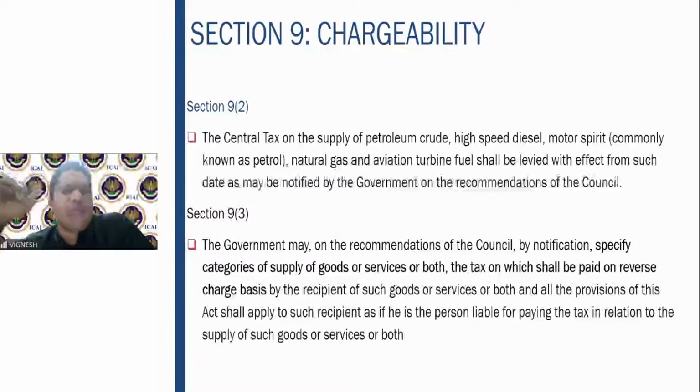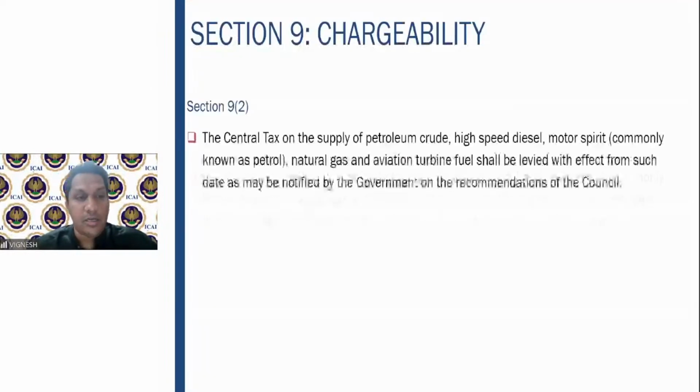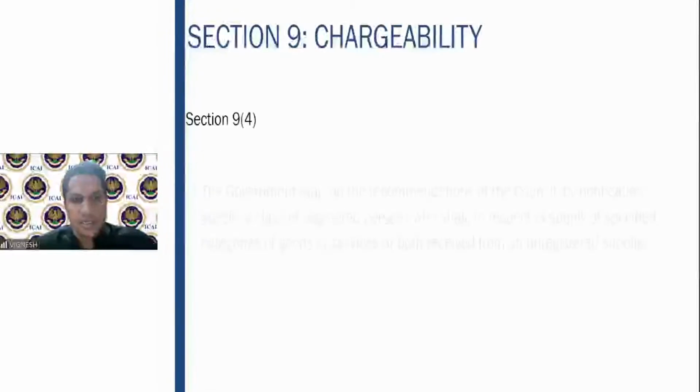In those cases, the supplier should not collect the GST. In those cases, the recipient will pay the GST directly to the government. Fine. And all the provisions of GST will apply to the recipient as if they were applied to the supplier. So that was your 9 subsection 3.